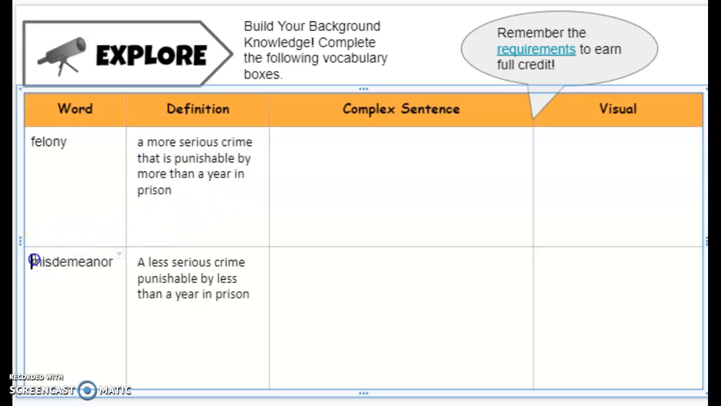Second word on the page is misdemeanor. This is a less serious crime punishable by less than a year in prison. Any speeding ticket, parking ticket, that's a misdemeanor crime. Most crimes committed are misdemeanors.